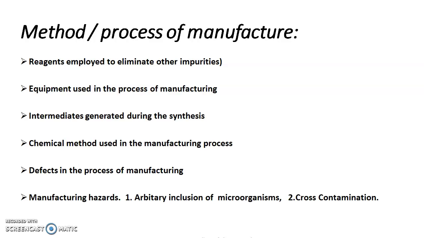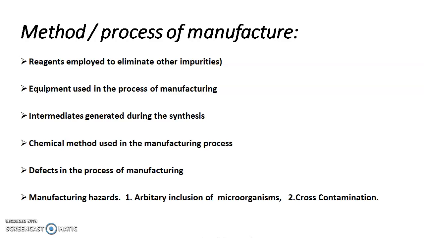Intermediates generated during the synthesis. Before beginning the synthesis, we need to check for the possibilities of impurities which can be formed, or the intermediates which can be formed. Intermediates are not the final products, and if something other than the final product is forming in the process of synthesis, then those are called impurities.